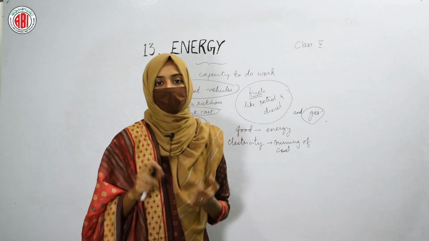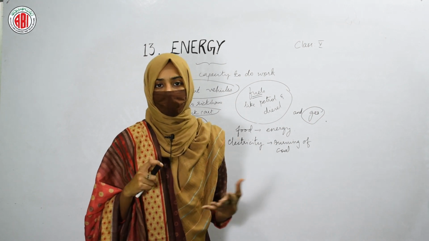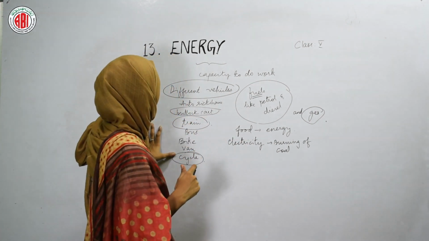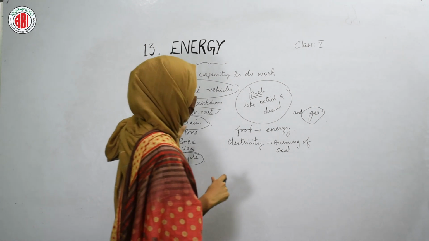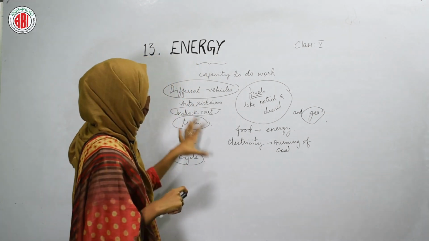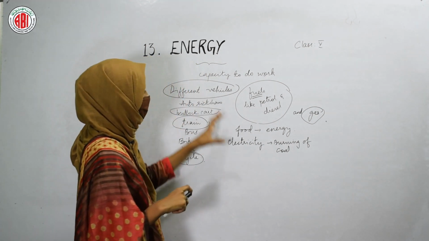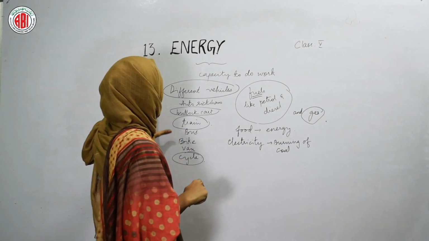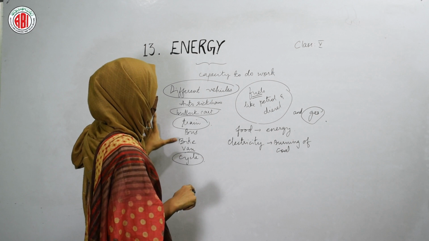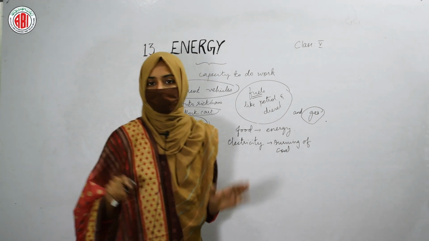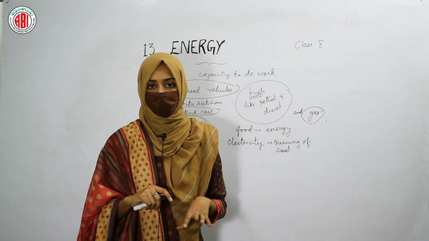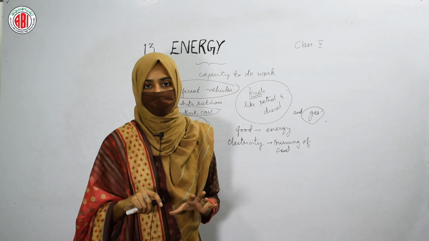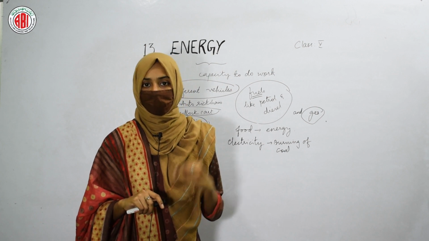That means the human can pull the vehicle and make it move by using their own energy. So in this way different vehicles require different kinds of energy to do their work. Basically, energy is required by all the machineries and all the vehicles to show their work.